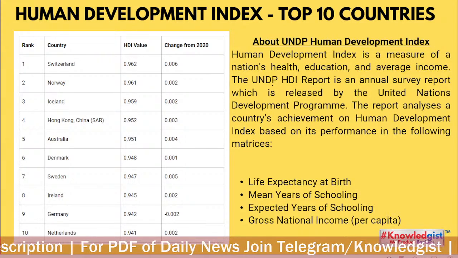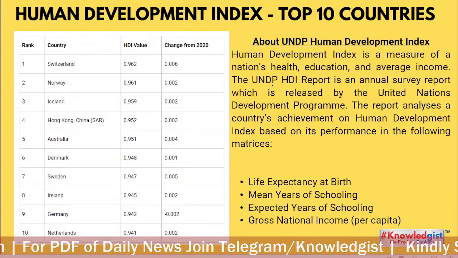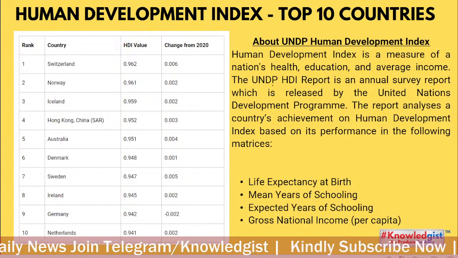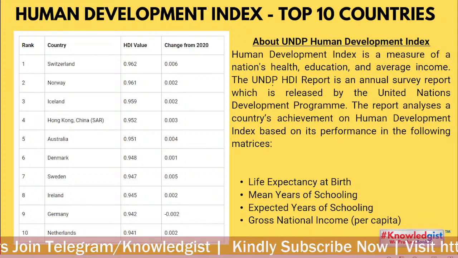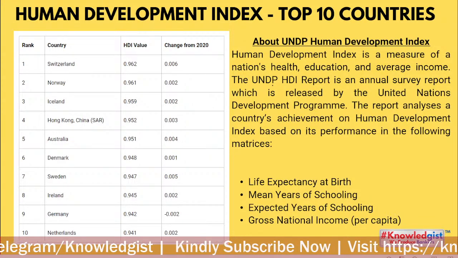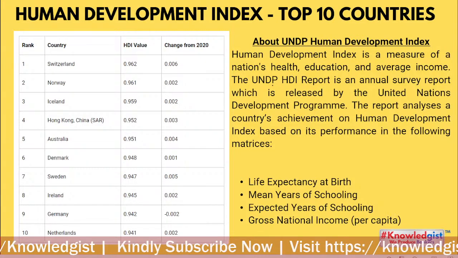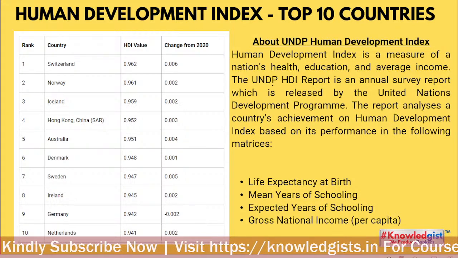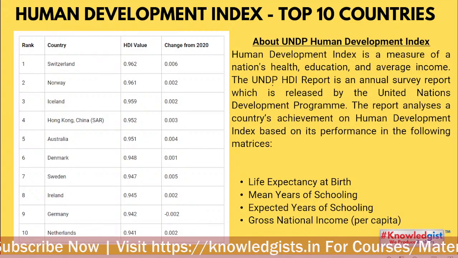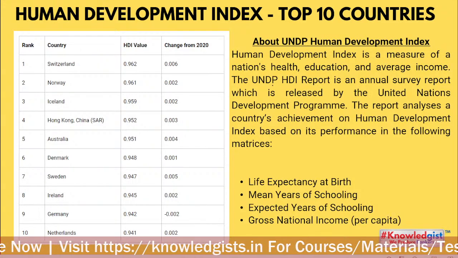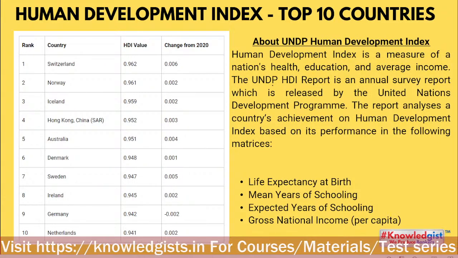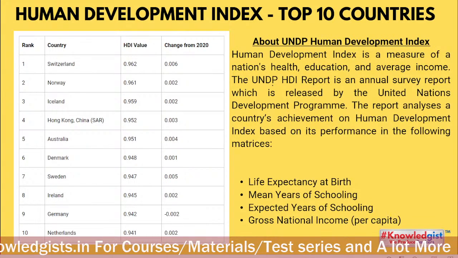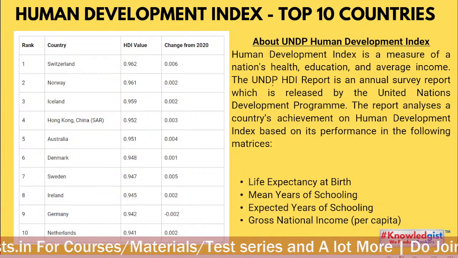The top 10 countries are given here. About HDI, Human Development Index is a measure of a nation's health, education, and average income. UNDP's HDI report is an annual survey report released by UNDP. The report analyzes countries' achievement on various human development indicators, and it especially characterizes life expectancy at birth, mean years of schooling, how many years on average our children go to school, expected years of schooling, and gross national income, that means the per capita income.